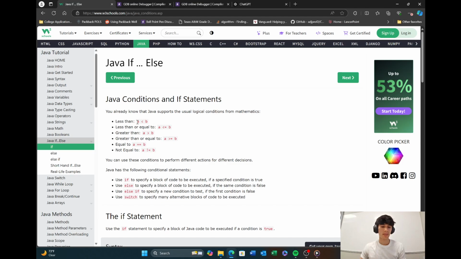So here we're going to use the less than operator, and it's just going to check A is less than B. If it is, it's going to return true. Otherwise, it's going to return false. It's going to be a Boolean value, which means there's only two possible things: true or false.